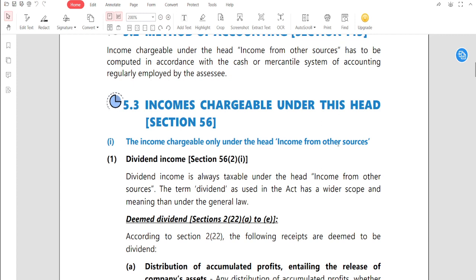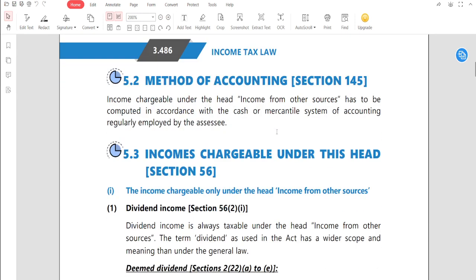Let's move ahead. Let's start. First of all, we have already discussed multiple things here in this particular case. Now we are going to discuss the method of accounting, section 145. Income chargeable under the head income from other sources has to be computed in accordance with the cash or mercantile system of accounting regularly employed by the assessee.